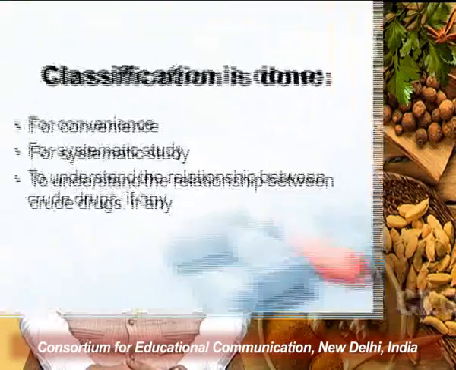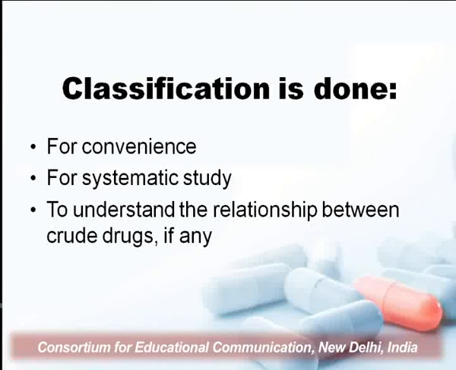Now why is classification done? Largely, classification is done for convenience. For example, you enter a library which has around 1 lakh books, and you want a particular book. If the arrangement of books is random, it is very difficult to identify or procure the required book.